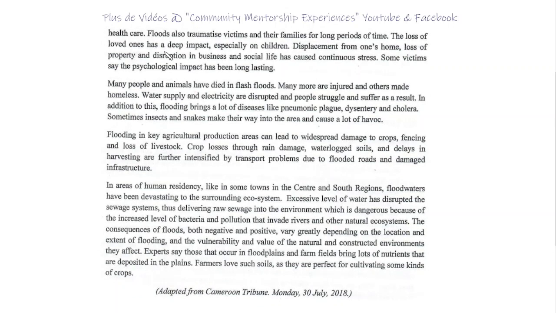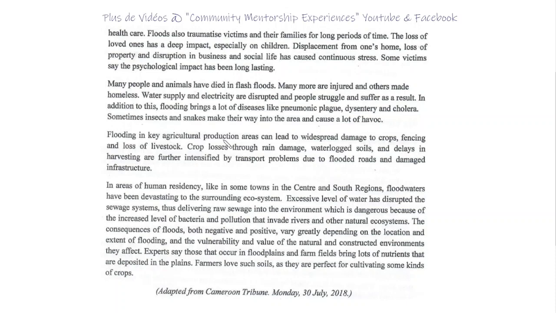The loss of loved ones has a deep impact, especially on children. Displacement from one's home, loss of property, and disruption in business and social life has caused continuous stress. Some victims say the psychological impact has been long-lasting. Many people and animals have died in flash floods. Many more are injured and others made homeless. Water supply and electricity are disrupted and people struggle and suffer as a result. In addition to this, flooding brings a lot of disease like pneumonic plague, dysentery, and cholera. Sometimes insects and snakes make their way into the area and cause a lot of havoc.